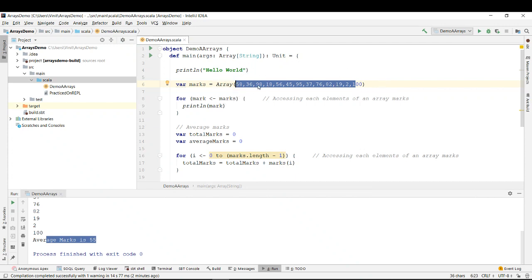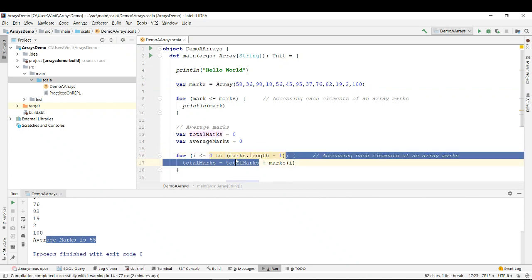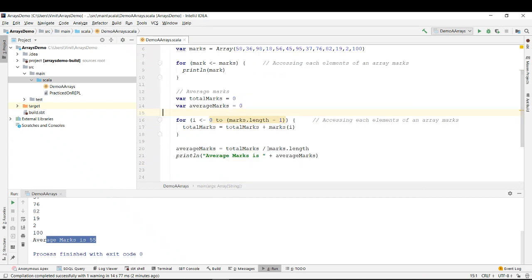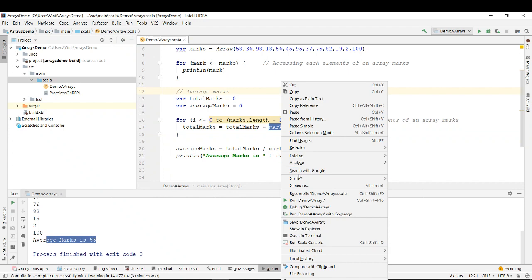This is 0, this is 1, this is 2, this is 3, this is 4, 5, 6, 7, 8, 9, 10, index 11, index number 12. So the length of the array is 13. If you count, there are 13 elements, but the index always starts from 0, so this is the 12th element. Just remember you have to put 0 to 12. To get 12, either you can hard code it as 12, or the better way is marks.length minus 1. And you go through it, and for each iteration you take the element at the 0th index, then at 1, 2, and start adding into total marks.